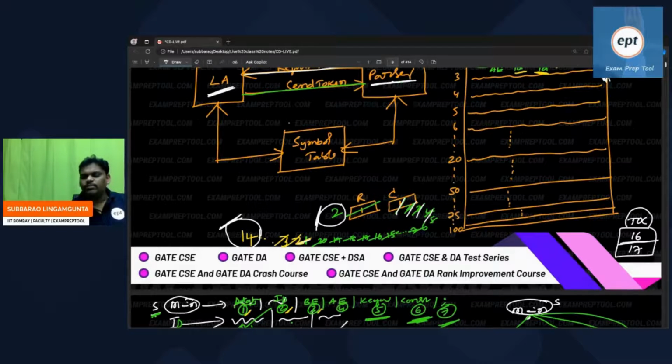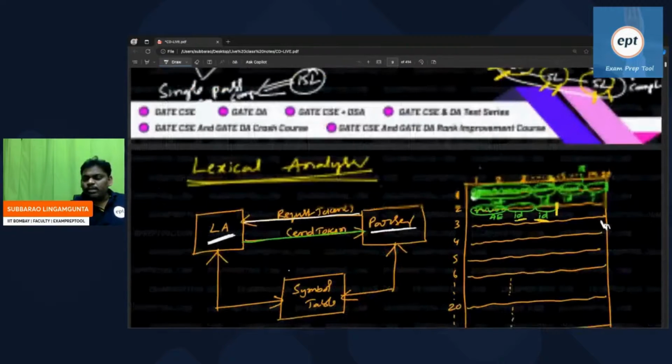Whenever there is a new line character, the row is incremented, so the column becomes 1 and the row becomes the next one. Like that it will keep on changing. For every character read, C will increment. Whenever the next character is a new line character, C will become 1 and R will go to R plus 1. Like that, rows and columns keep on updating. So it's very simple.